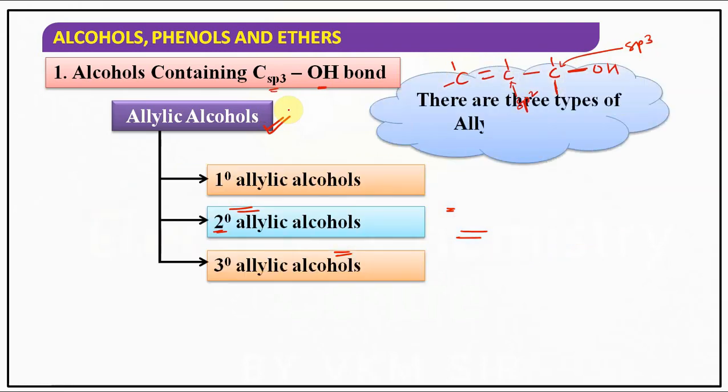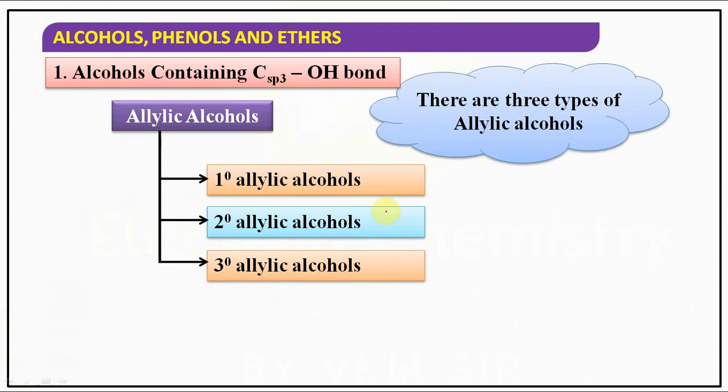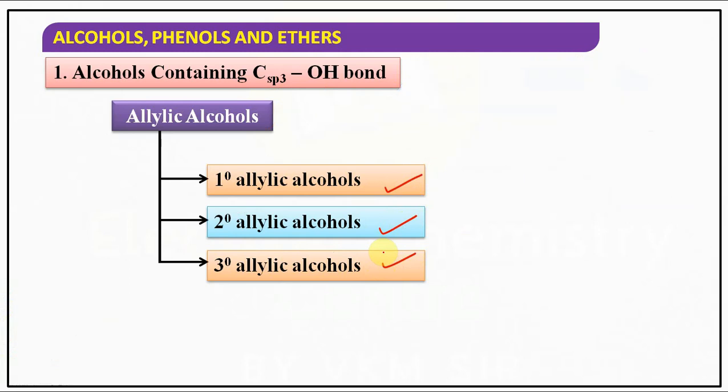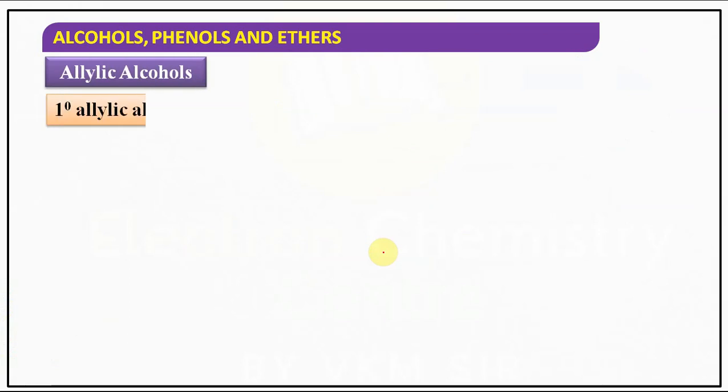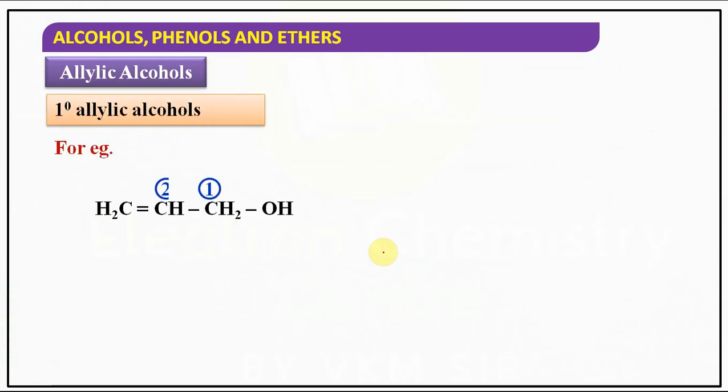And these allylic alcohols also, how many types are there? There are three types of allylic alcohols. One is primary, another one is secondary, another one is tertiary. It's very simple. There are three types: primary allylic alcohols, secondary allylic alcohols, tertiary allylic alcohols. Let's try to understand primary allylic alcohols carefully. The remaining you can get easily.